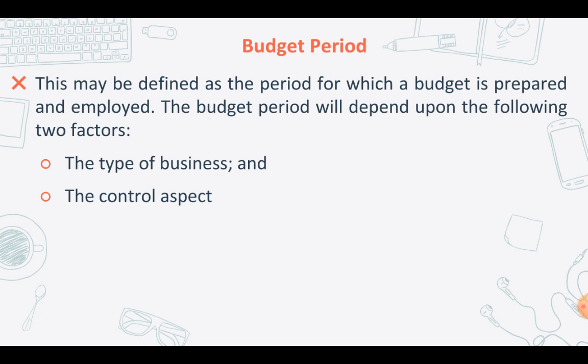And besides that, you can also have annual budgets. So annual budgets are those which coincide with your financial accounting year. They are yearly budgets, and they should be prepared mostly for the operational activities like your sales, purchases, production, etc. All of these other kinds of activities of your business.